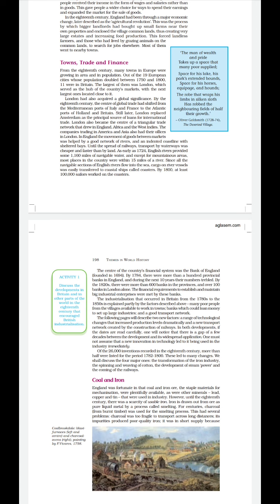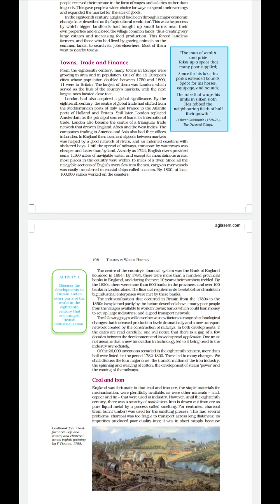Clear? So by 1784 the number of banks had doubled, and by the 1820s it had tripled. As there was tremendous growth in area and population, trade was growing very fast and the financial system was also growing very fast, and the development of banks proved helpful to the people.